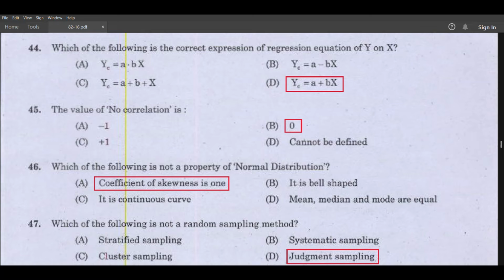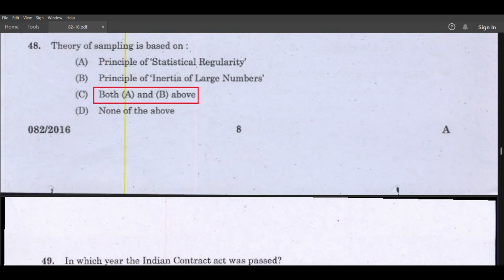Which of the following is not a random sampling method? Judgment sampling. Theory of sampling is based on both A and B above. A is principle of statistical regularity. B is principle of inertia of large numbers.